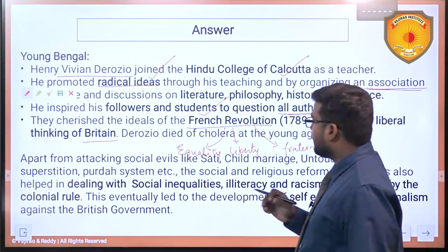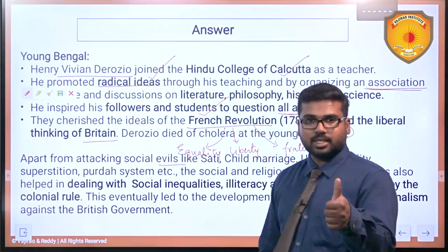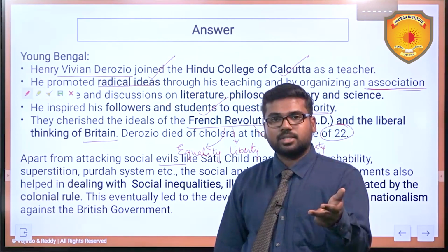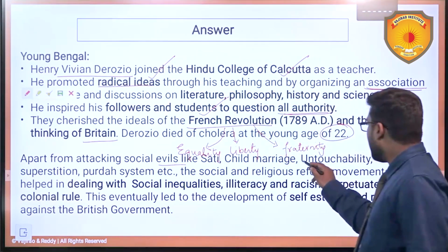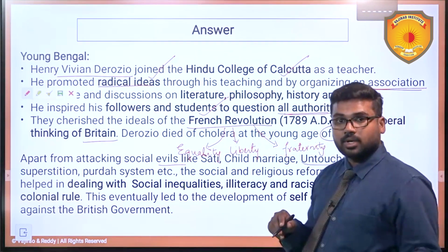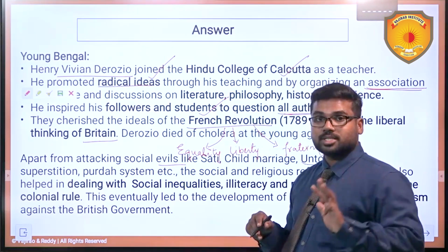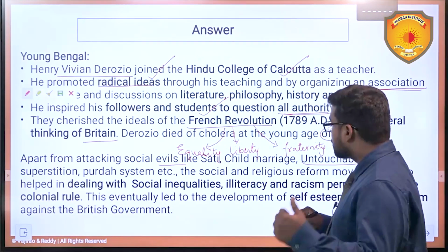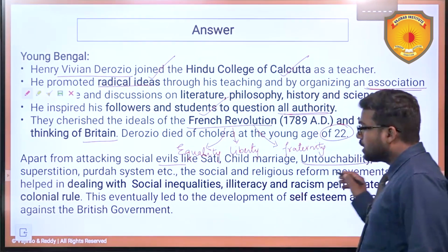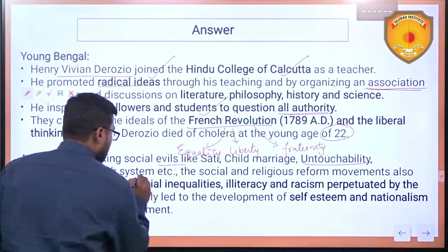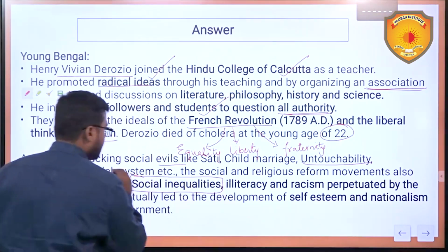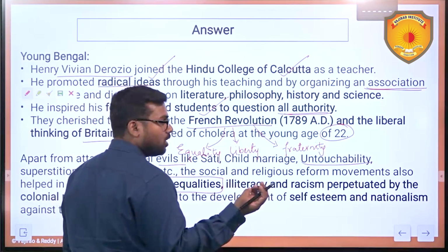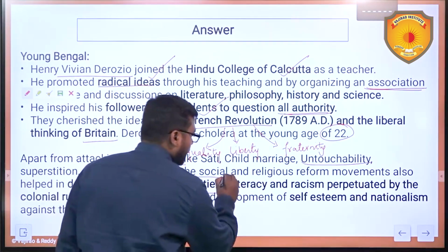Apart from attacking social evils such as sati, female infanticide, child marriages and also untouchability, this is another practice, and superstitious behaviors, superstitions and the parda system, etc. The socio-religious reform movements also helped in dealing with social inequalities existing in the society, the discrimination based on social elements, caste or race, different aspects, and illiteracy.